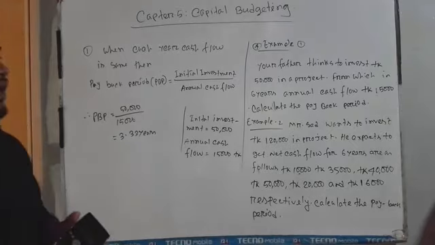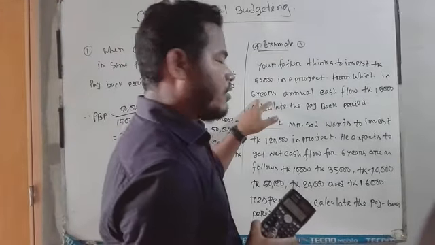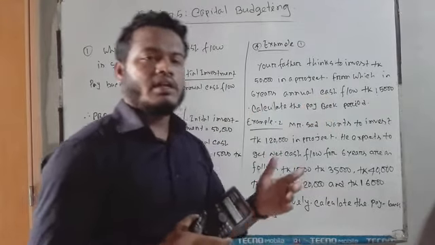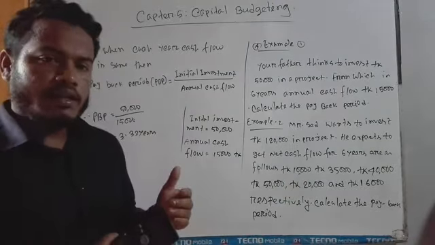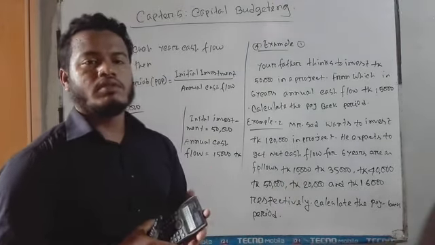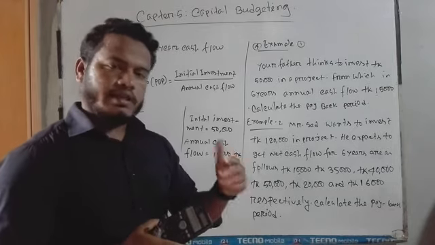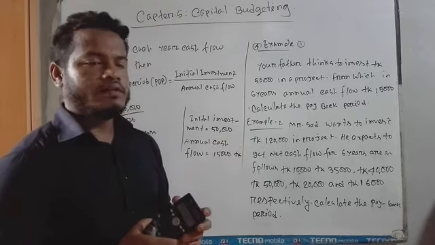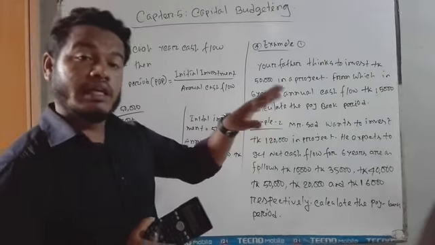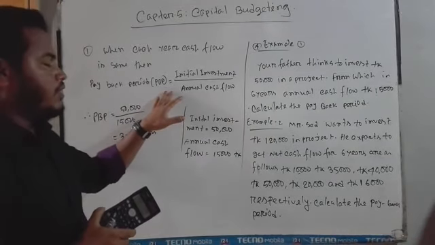When the annual cash flow is the same, here also for 6 years the annual cash flow is 15,000. I mean the first year cash flow is 15,000, the second year is 15,000, the third year is 15,000, the fourth year is 15,000, and so on for the 6 years. So here the cash flow is the same, that's why I am applying this mathematical formula.